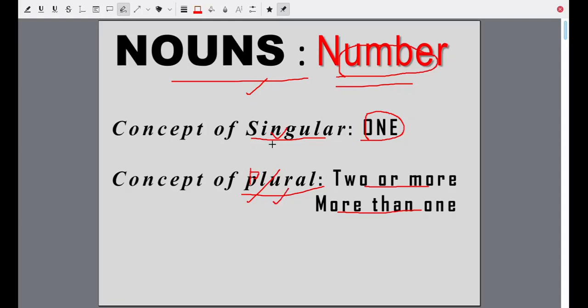So let us learn singular and plural, or number, in grammar. Of course, nouns and pronouns both have singular and plural, and even verbs will have singular and plural forms. But in this video, we are learning about singular and plural forms of nouns.